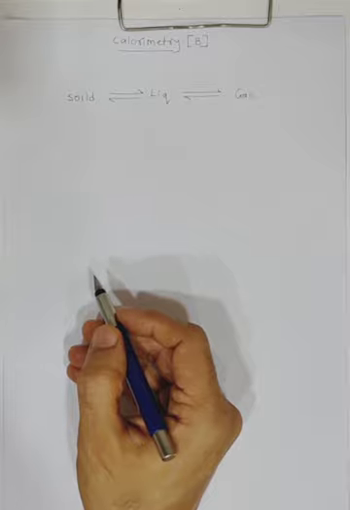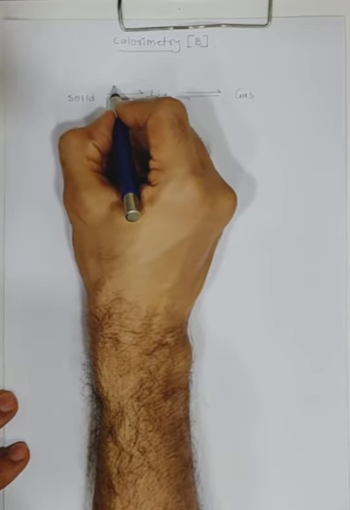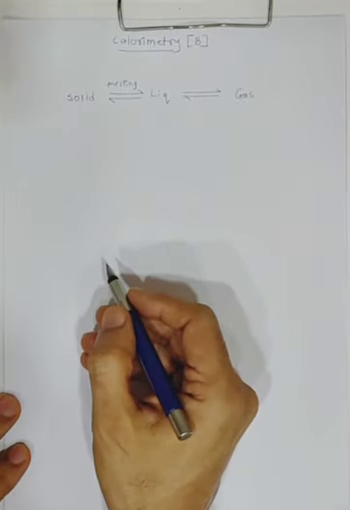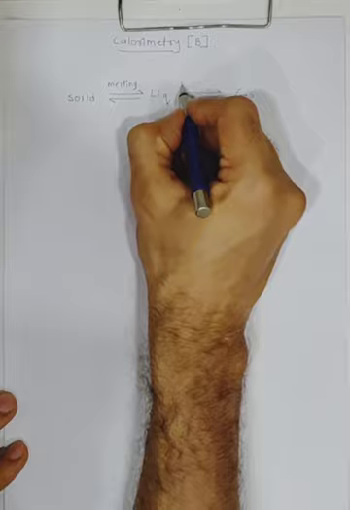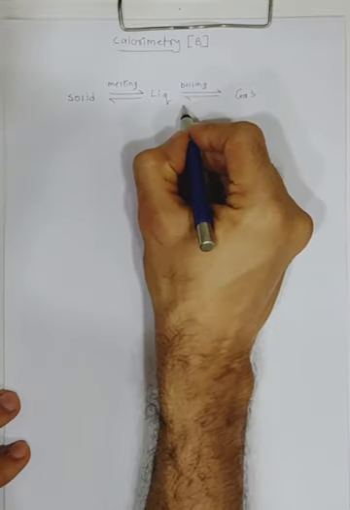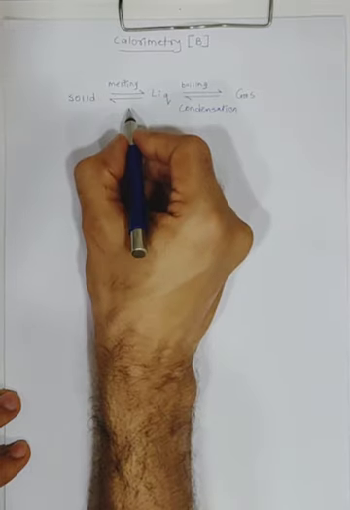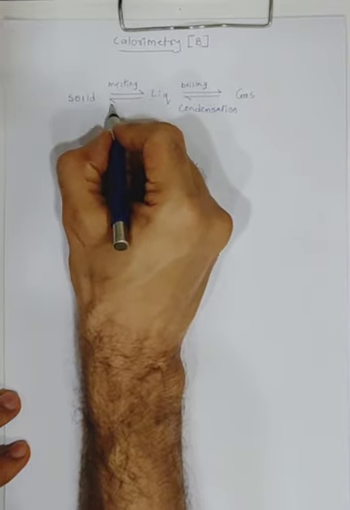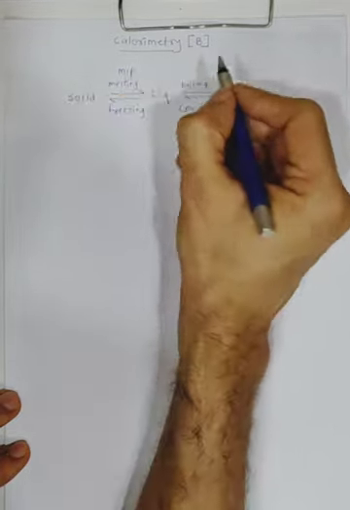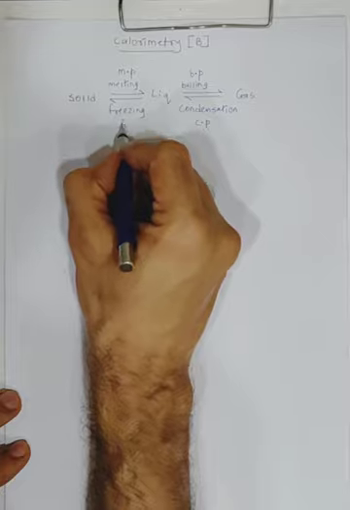Now what is the process from solid to liquid called? It is called melting. Liquid to gas is called what? Boiling, or even vaporization. Gas to liquid is called condensation, and liquid to solid is called freezing. The temperature at which melting takes place is called the melting point. It is called the boiling point, the condensation point, and the freezing point respectively.